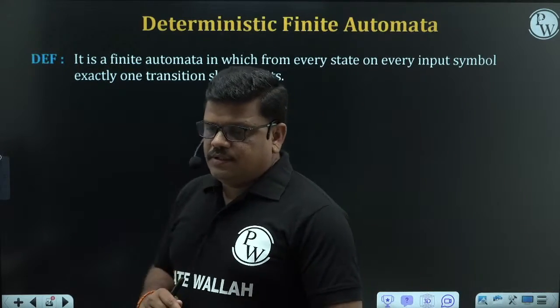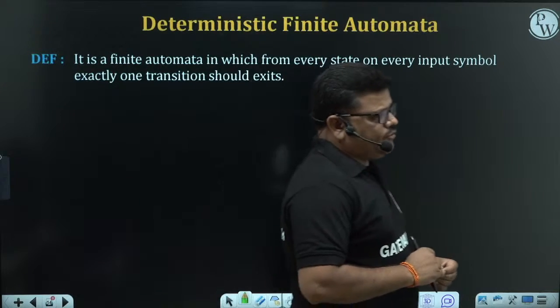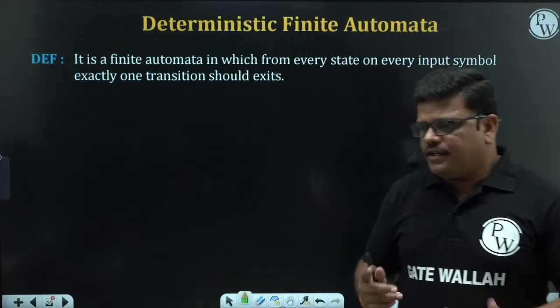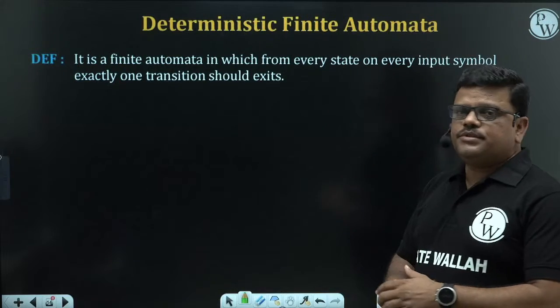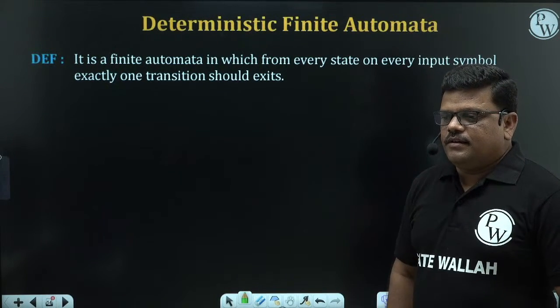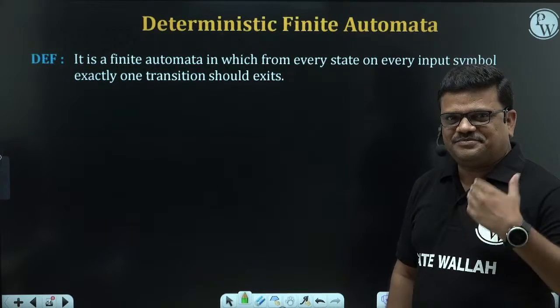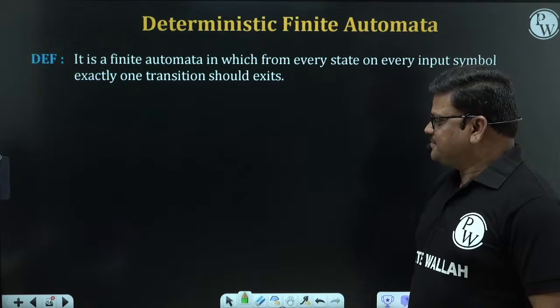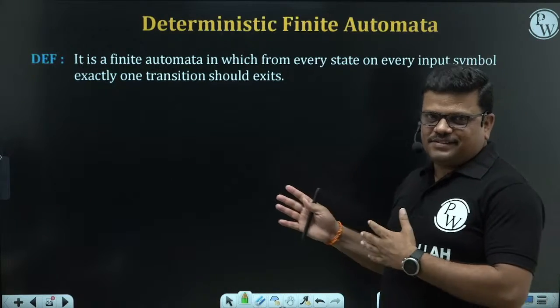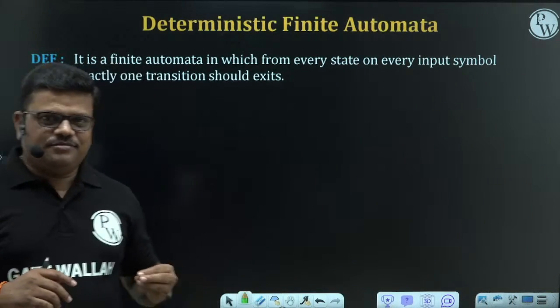Right. So we are going to start our discussion from the first topic, finite automata, in that subtopic deterministic finite automata. Right. I will go slow for now and speed up later. If some basics are completed, then we can solve the questions in a faster way.